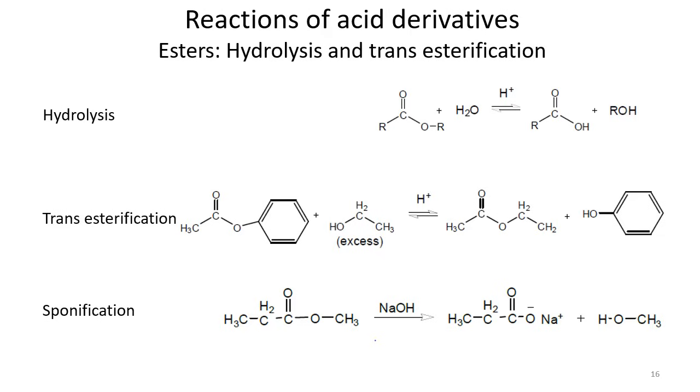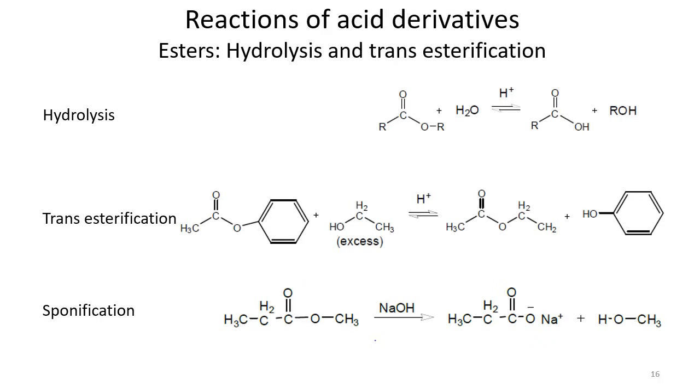The other one is transesterification. As the name suggests, in transesterification we have one ester here, and we want to make another ester out of this ester. We have an acetyl ester here, because this is an acetyl group.